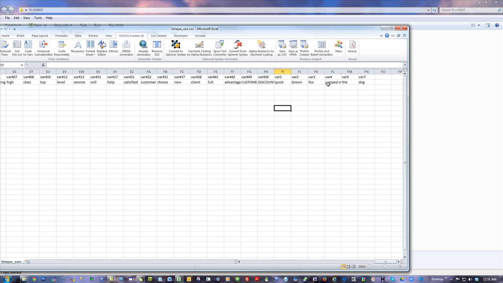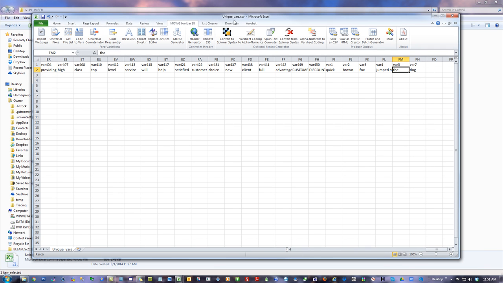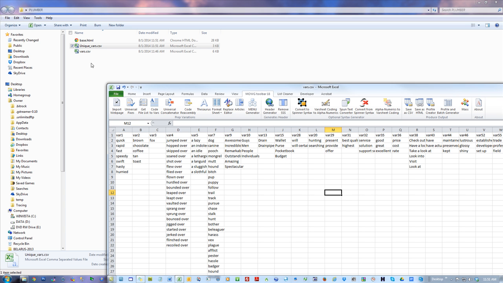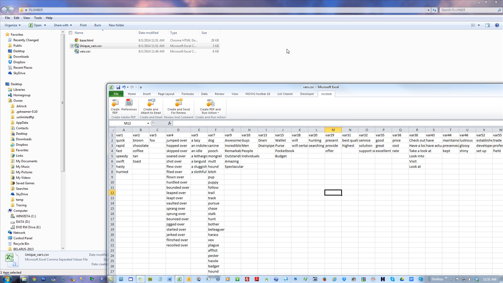Delete. I can leave that saying var 5 and the. It can be wrong, because it doesn't matter what the values are here right now. They're temporary. This uniques file will update all these values as it goes, whenever it does each run. So it doesn't matter what the values are, it just matters that you have stuff in there. Now my regular var sheet, my vars.csv, where I am now, that's the one I care about.